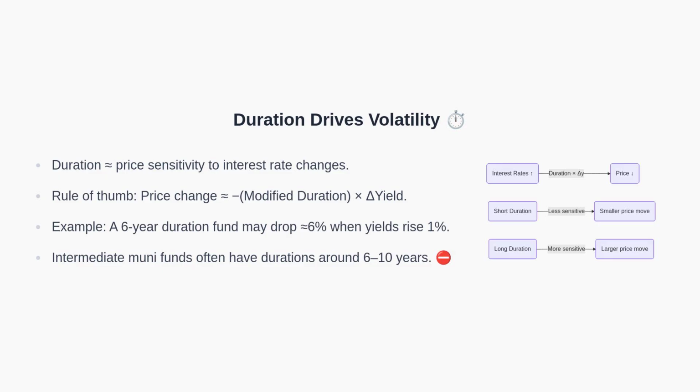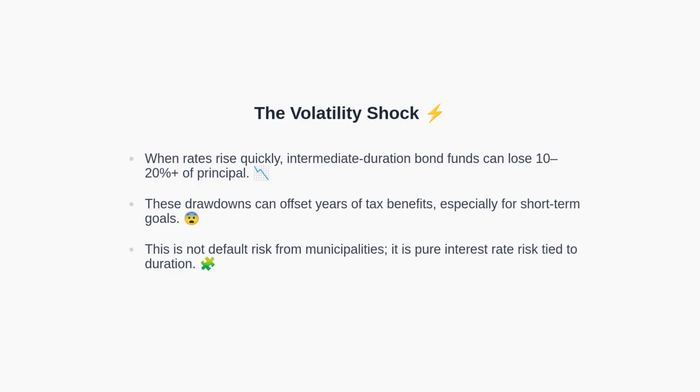Furthermore, duration is the measure of a bond fund's sensitivity to interest rate changes. As a rule of thumb, the price change is approximately the negative of modified duration times the change in yield. For example, if a fund has a 6-year duration and yields rise by 1 percentage point, the fund's price can decline by roughly 6%. Intermediate municipal bond funds commonly carry durations around 6 to 10 years, which can introduce significant short-term volatility.